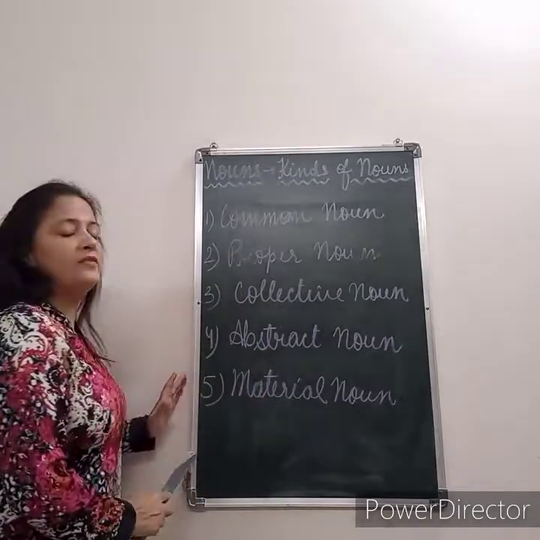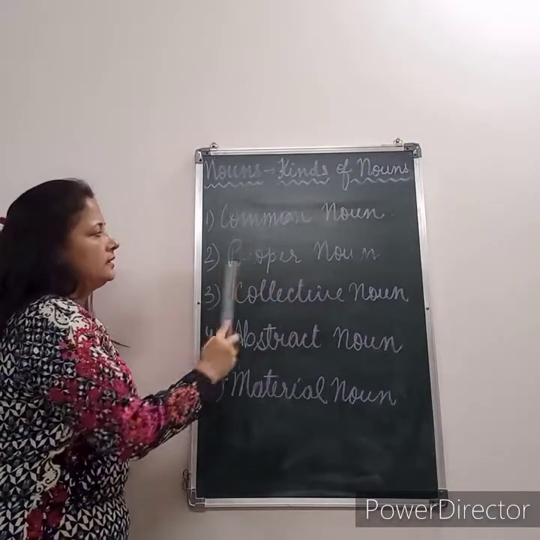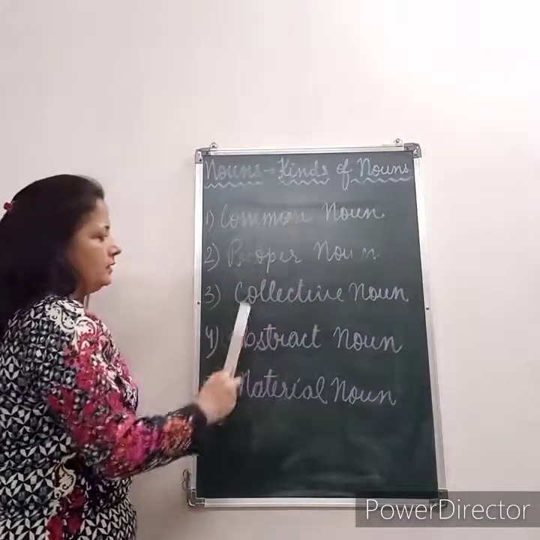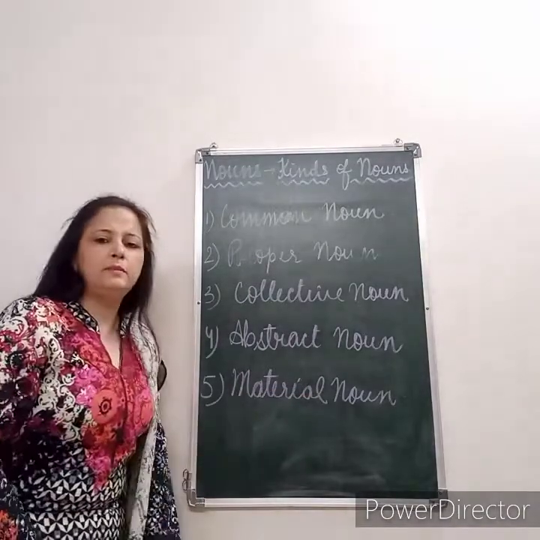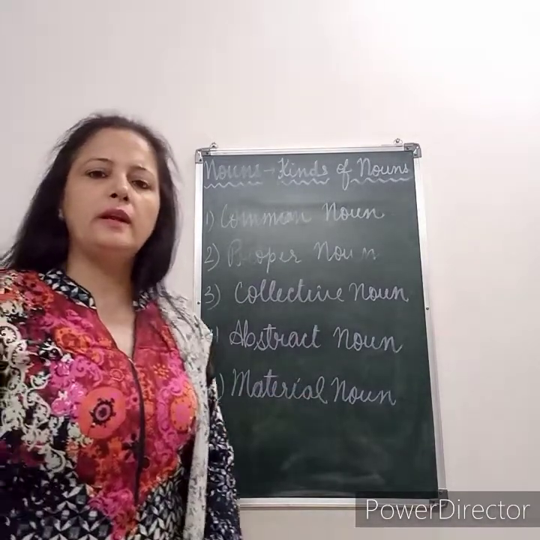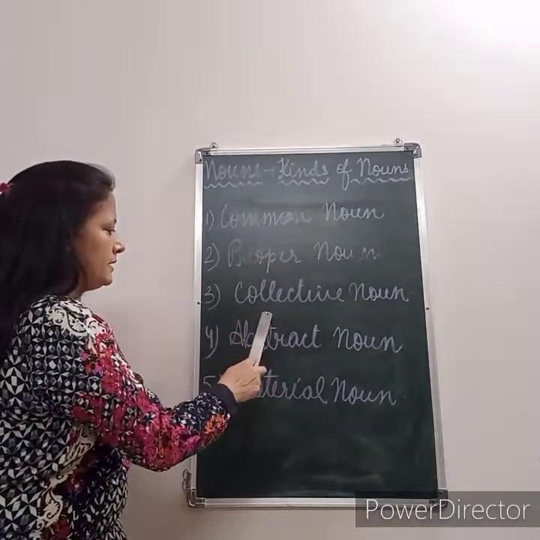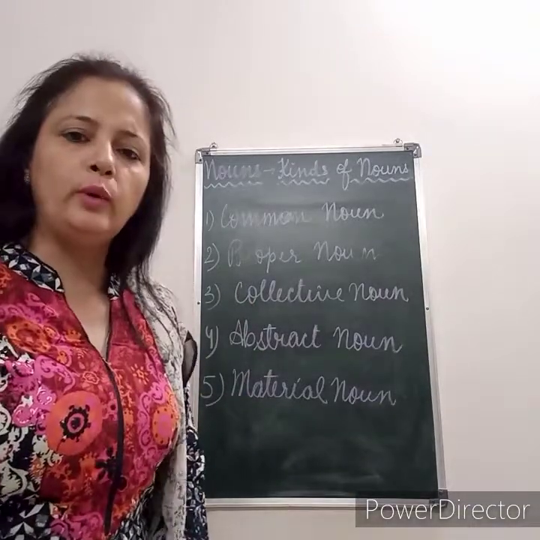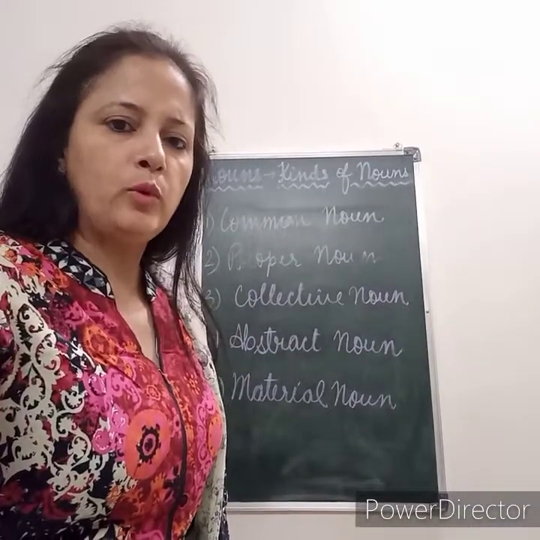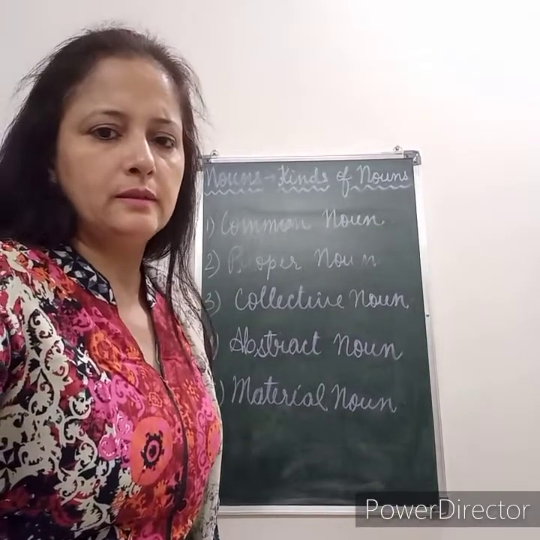Students, there are 5 different kinds of nouns. The first one is the common noun. The second one is proper noun, then collective noun, abstract noun, and the material noun. Now, since you are in class 4, we are going to study about the common noun, proper noun, collective noun, and abstract noun. The material noun you will study when you go to class 5. Now I am going to explain you one by one with the help of examples.